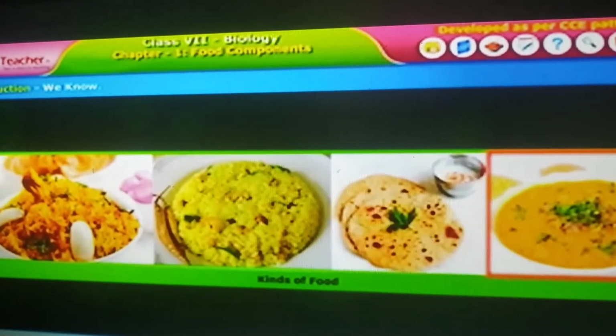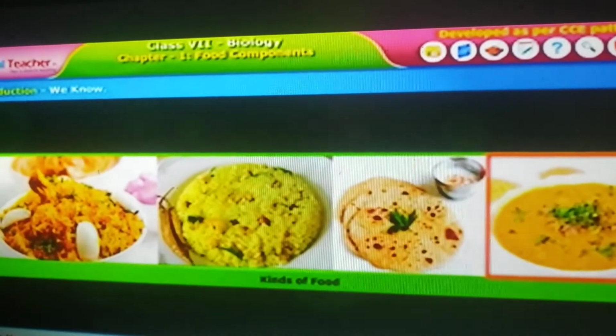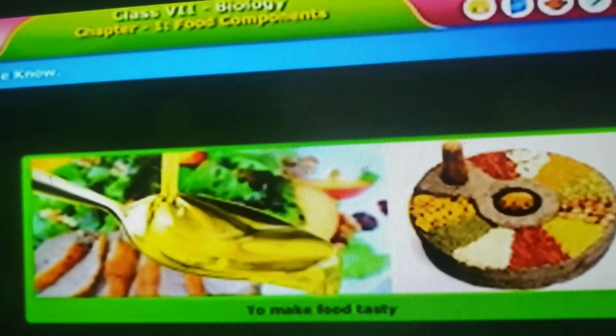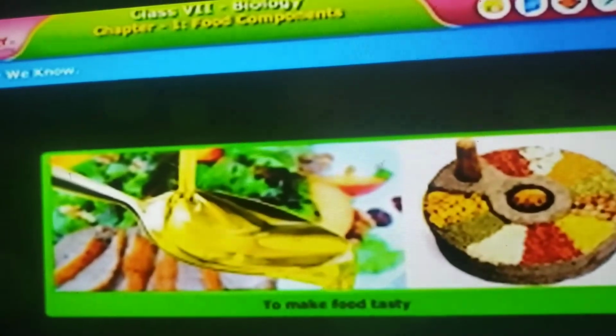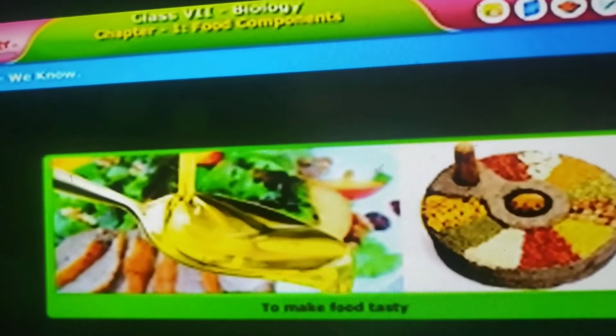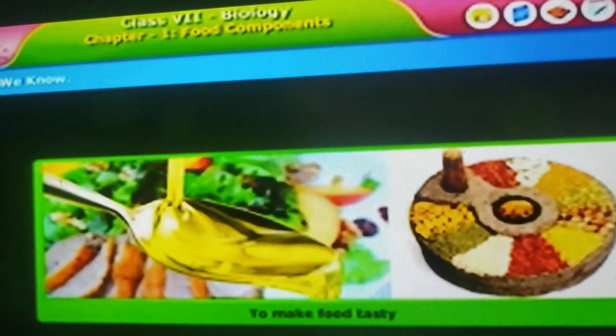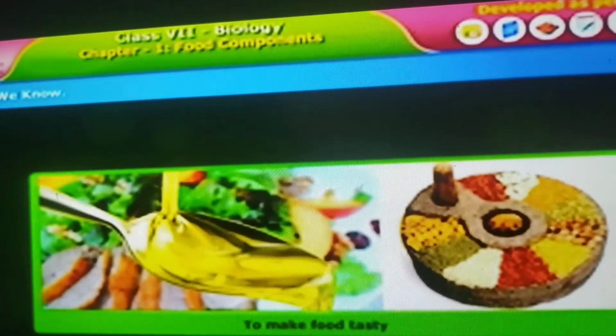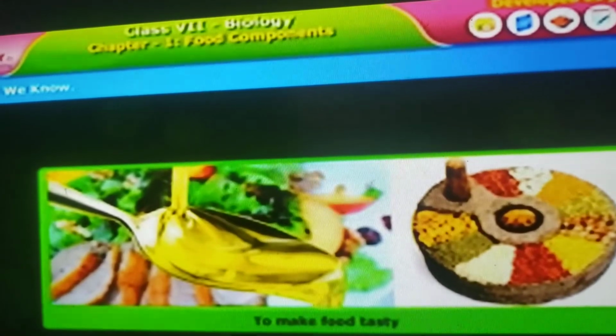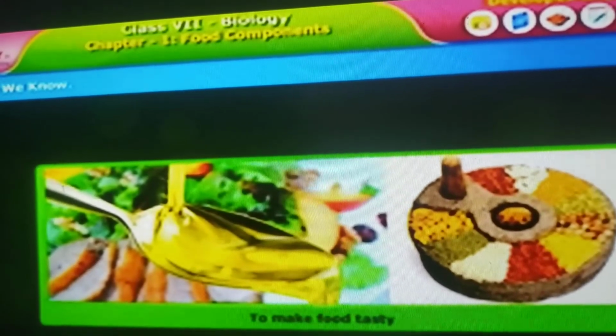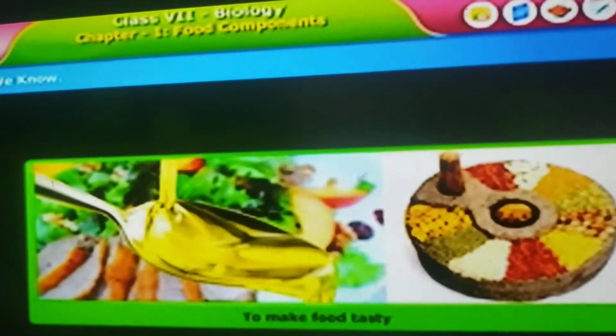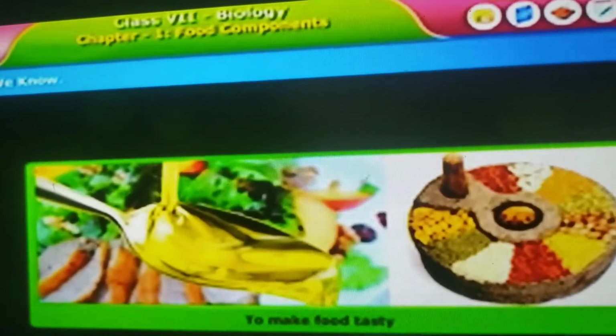So many different kinds of food, spices, all these we mix and we eat, right? And these are not just taken from trees as they are, right? We have to prepare them.